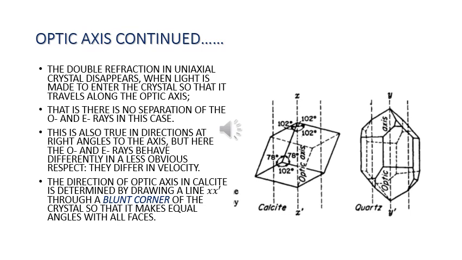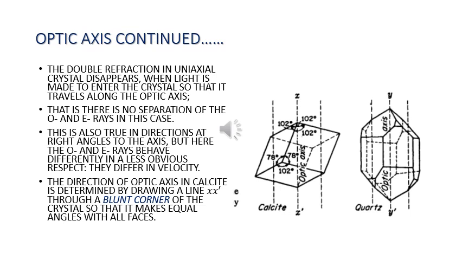Double refraction in uniaxial crystals disappears when light is made to enter the crystal so that it travels along the optic axis. There is no separation of the O and E rays in this case. This is also true in directions at right angles to the axis, but here the O and E rays behave differently in a less obvious respect. They tend to differ in velocity.